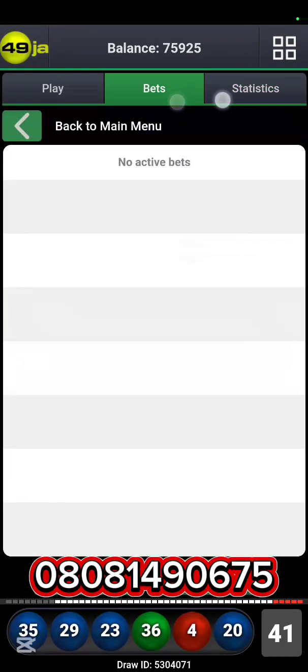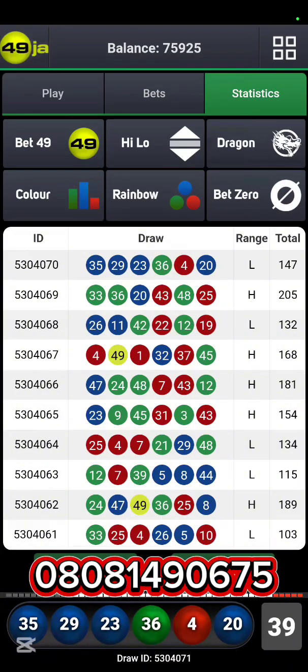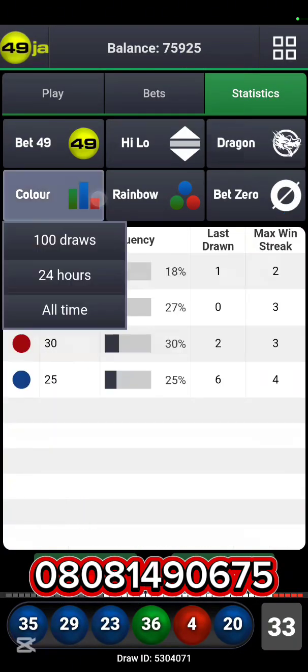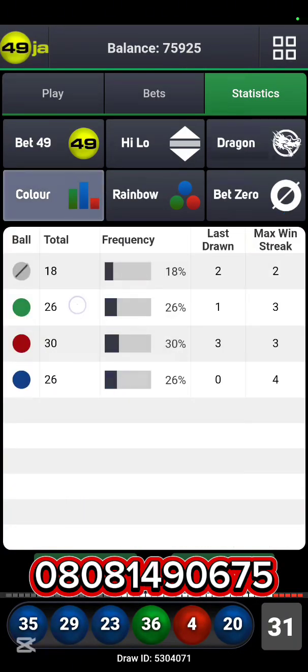So I stated within 68, 69, 70, blue will win. So we have the color blue winning here. So that is it at this very given stage. Now what happened on statistics? We've gone back to 26, 26.